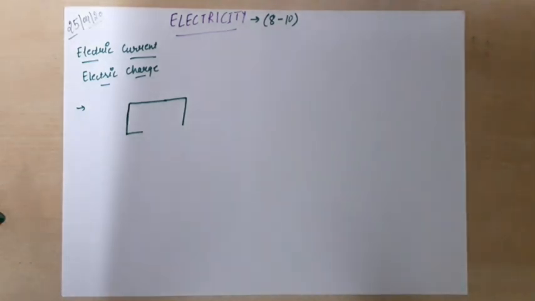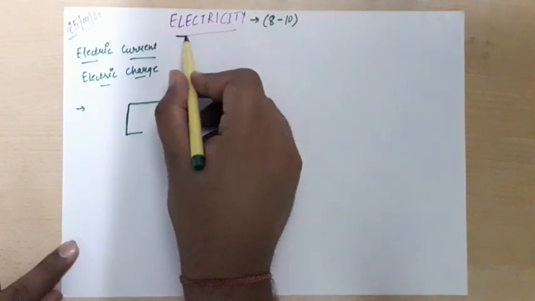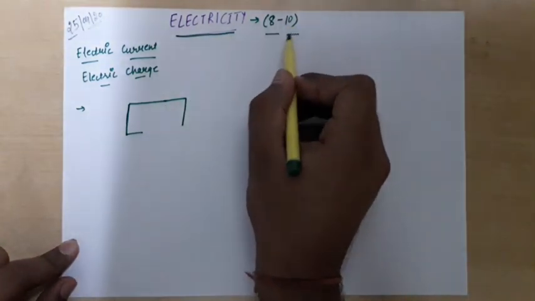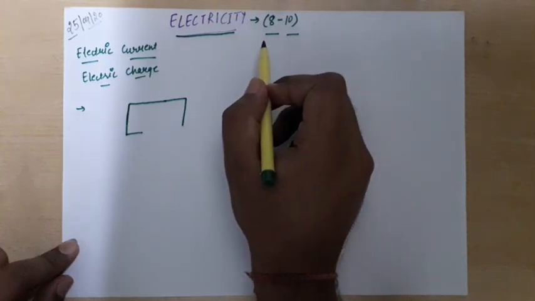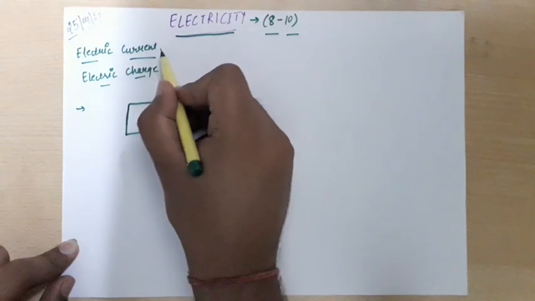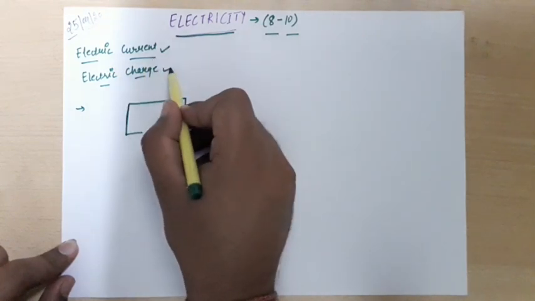So hello everyone, today we will start a very important chapter of class 10, that is electricity. And it is of 8 to 10 marks in your board exam. So it is very important to understand this chapter. And today we will discuss two important topics, that is electric current and electric charge.